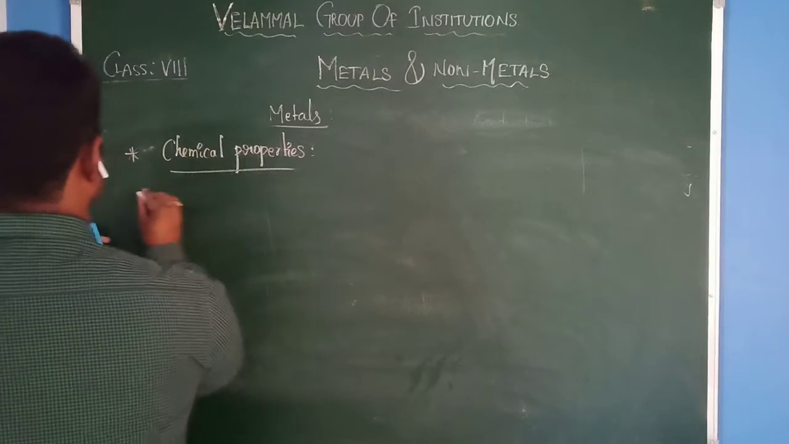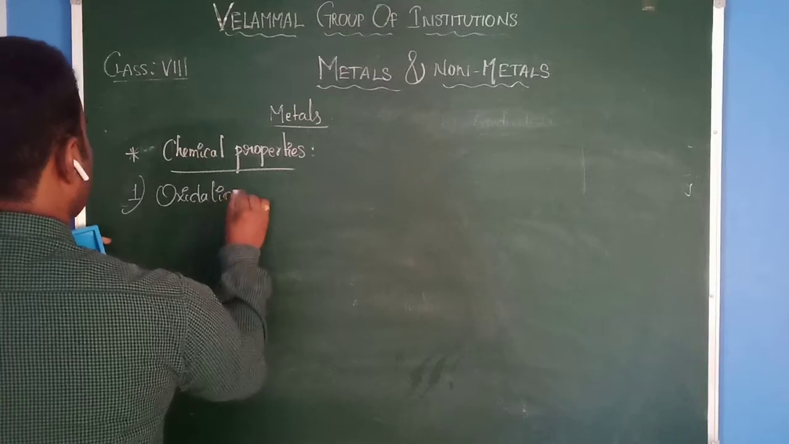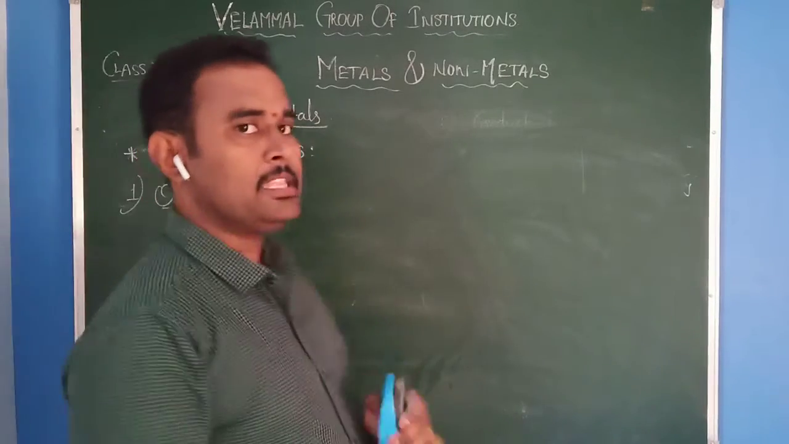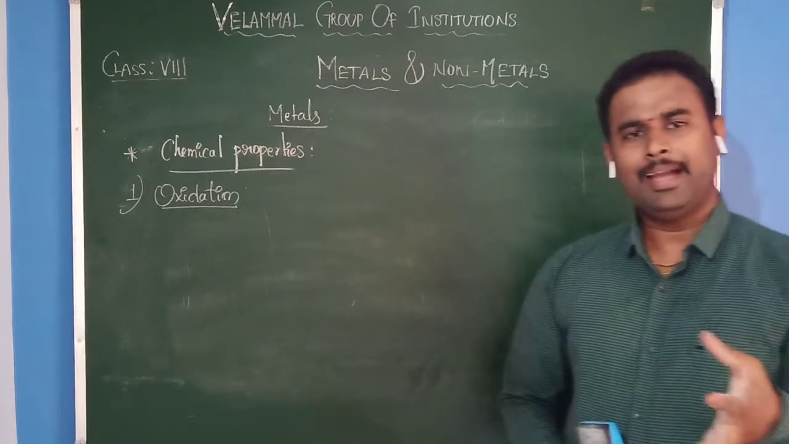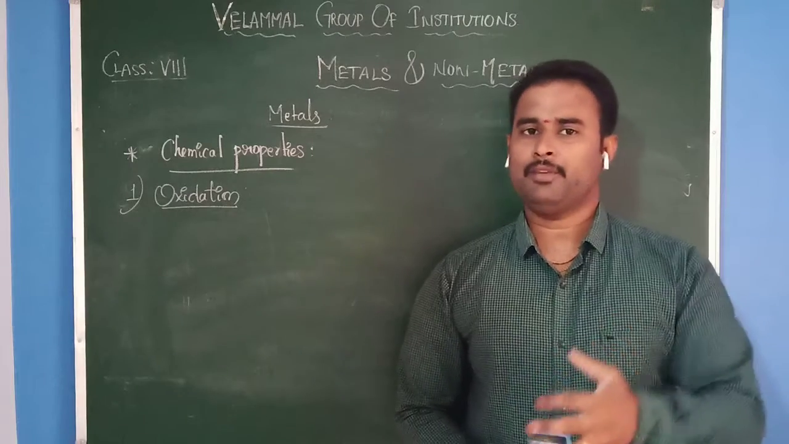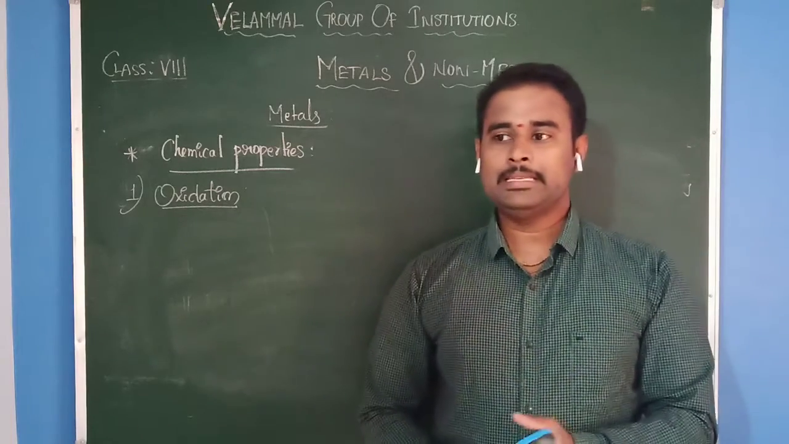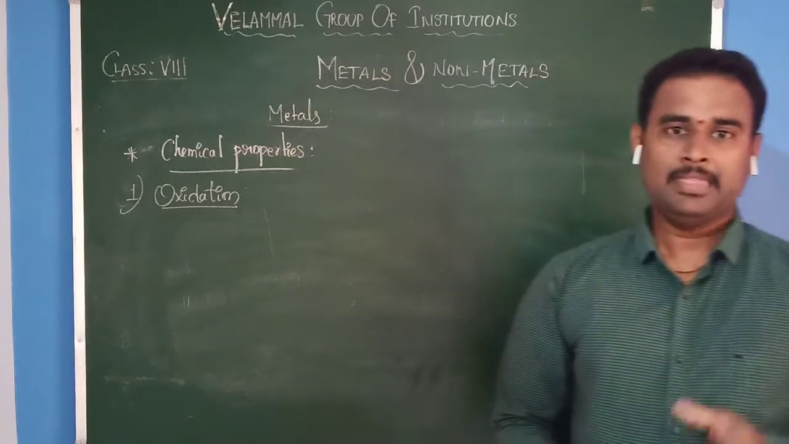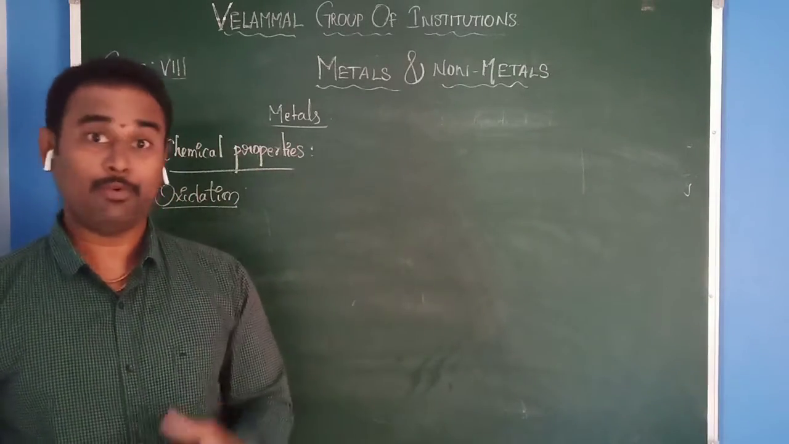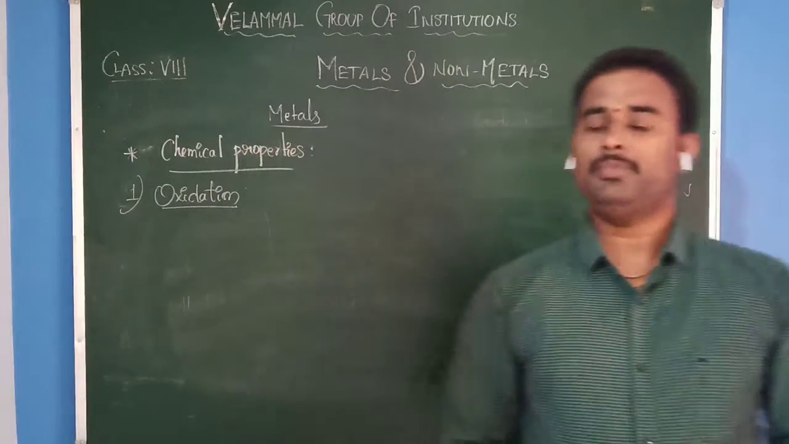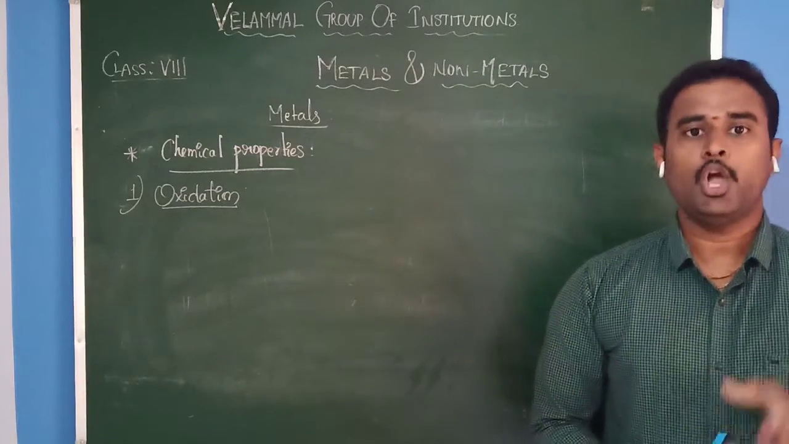Let us discuss. The first one is oxidation. Oxidation is nothing but reaction with oxygen. Usually all metals react highly with oxygen. Every metal reacts with oxygen, but except two metals, silver and gold. These come under noble metals. They have a very less reactive nature with oxygen. That's why we use them for jewelry purposes. They won't rust that easily. Apart from these two, all the remaining metals easily react with oxygen.